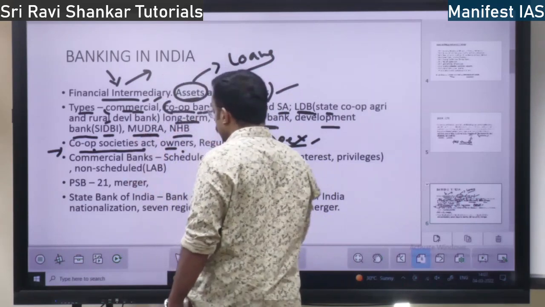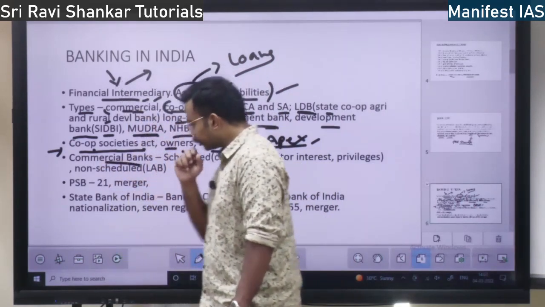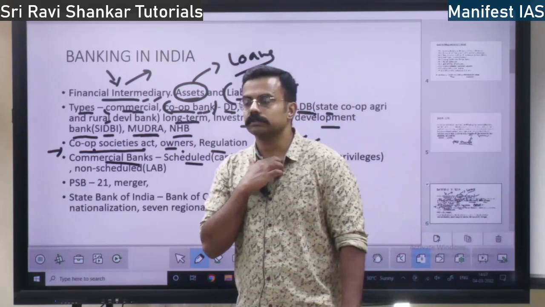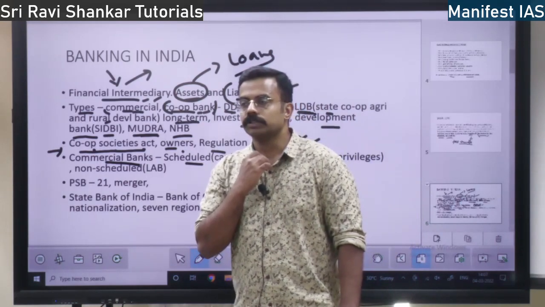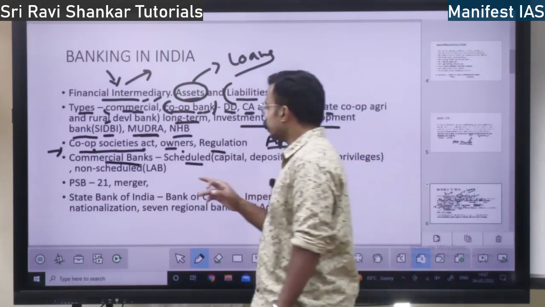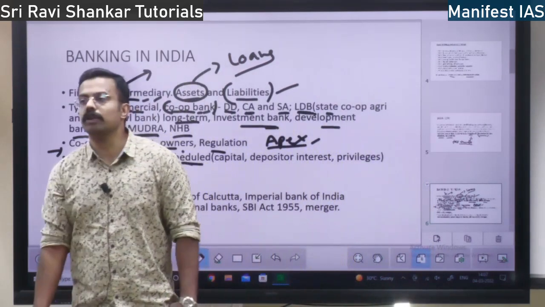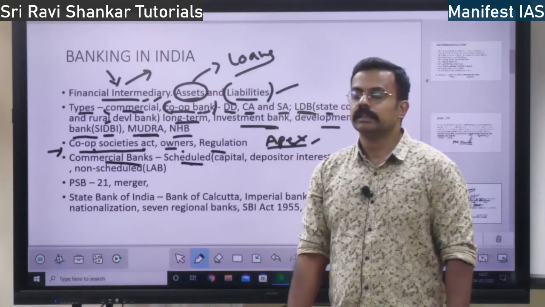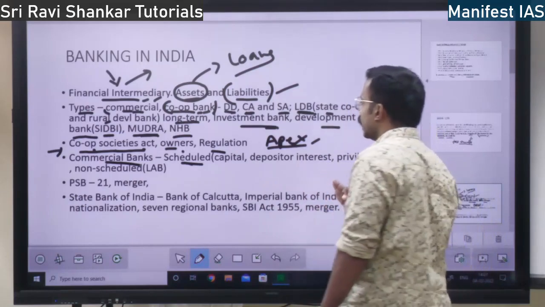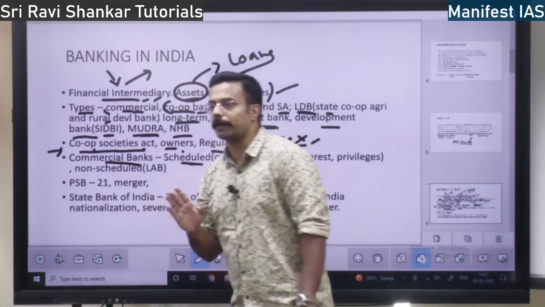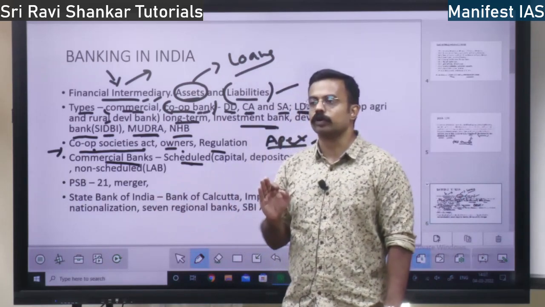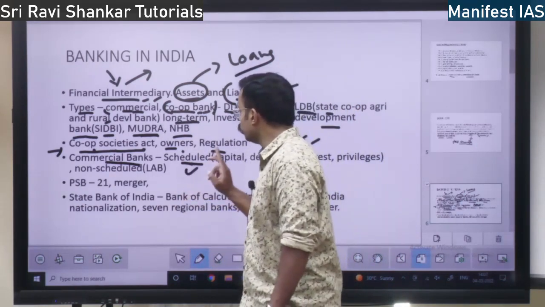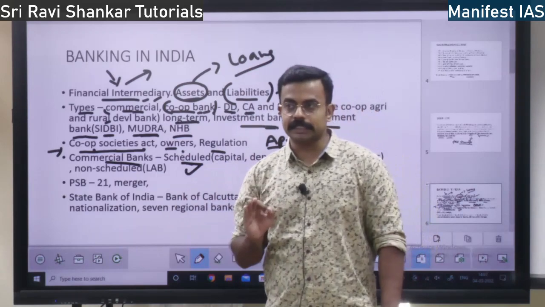Okay. Then commercial banks. Coming to commercial banks, there are scheduled banks and also non-scheduled banks. So what is a scheduled bank? A scheduled bank is one which is set up according to the second schedule of the RBI Act. When was the RBI Act passed? It is passed in 1934. If a bank is set up based on the second schedule of RBI Act, then it is called a scheduled bank.